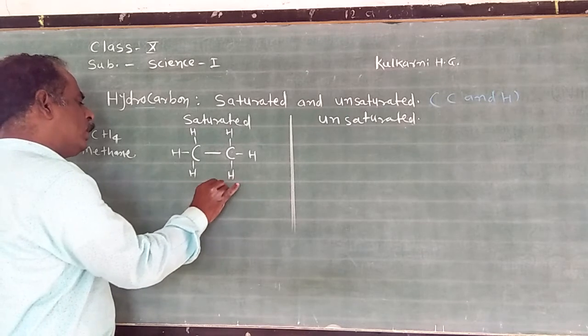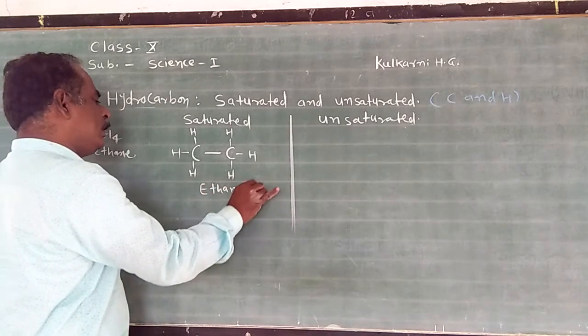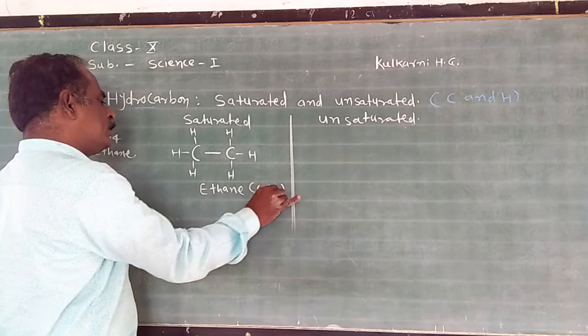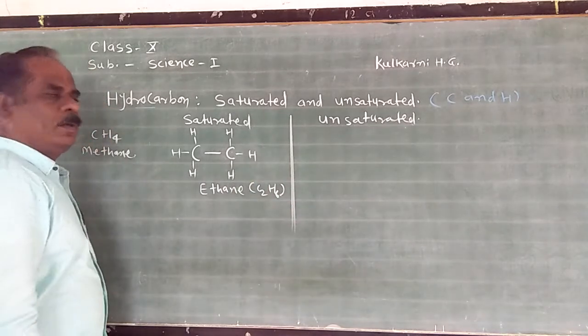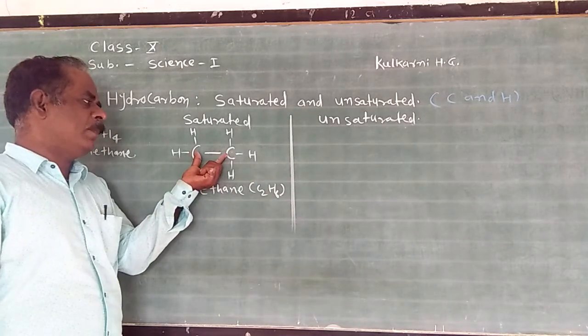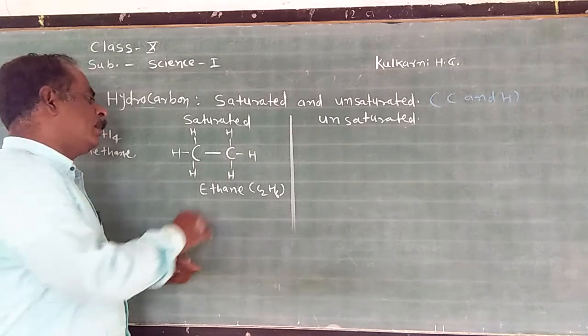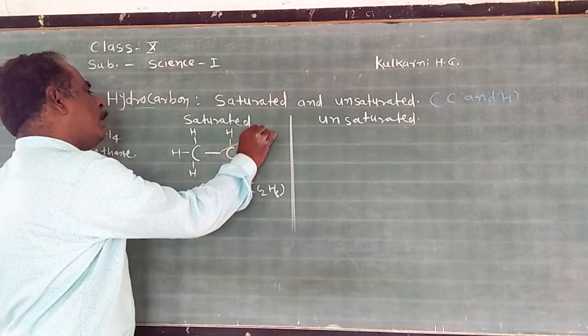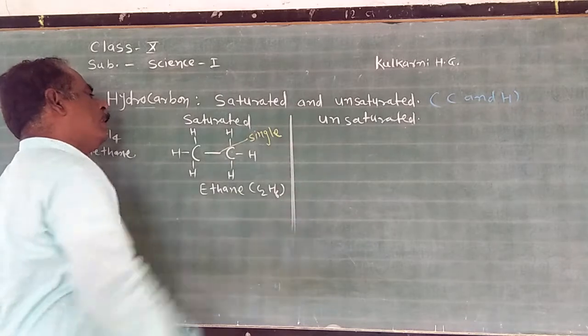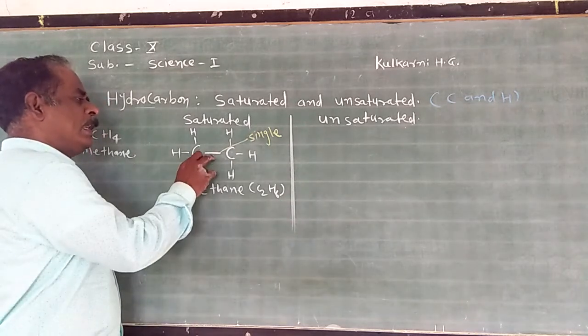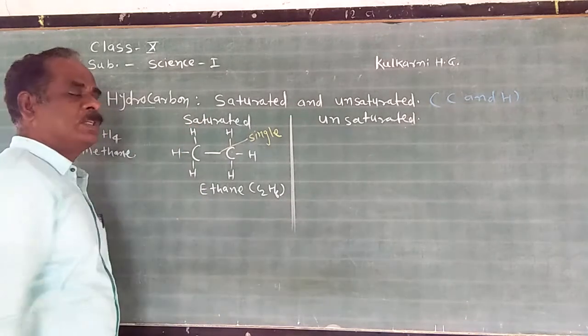Therefore, the molecular formula of ethane is C2H6. You see here in the structure, the carbons are joined by a single covalent bond. Such a hydrocarbon compound is called a saturated hydrocarbon.